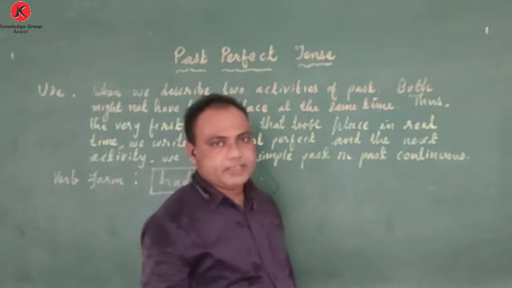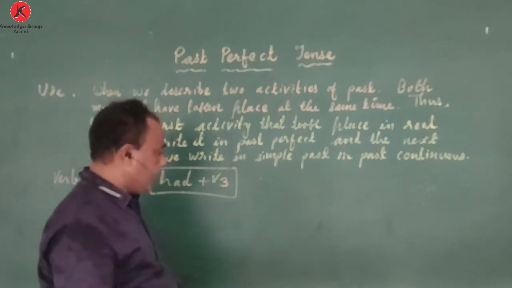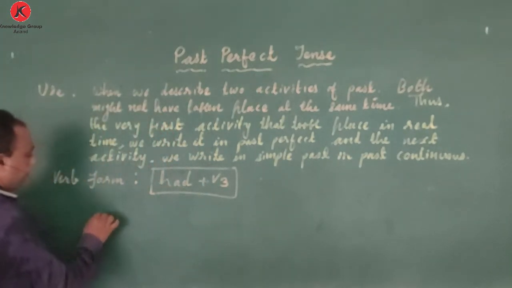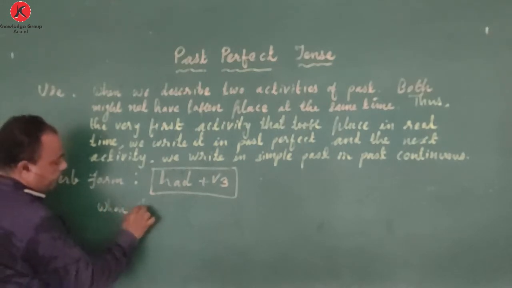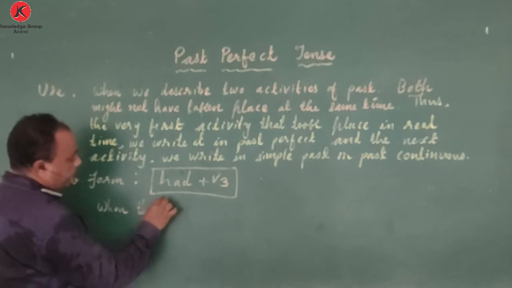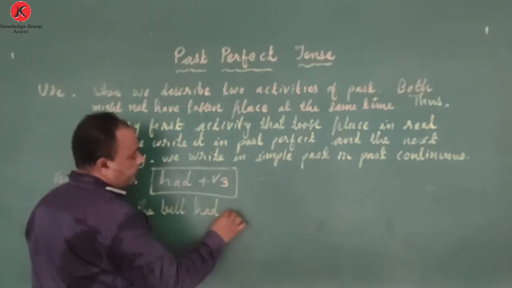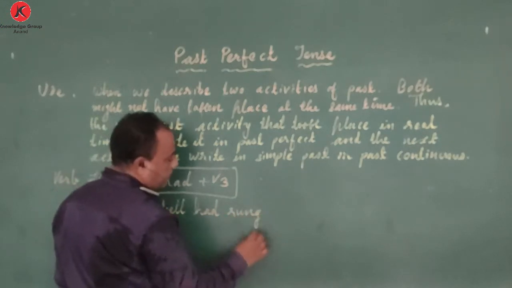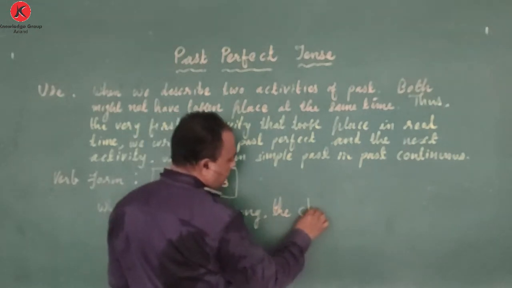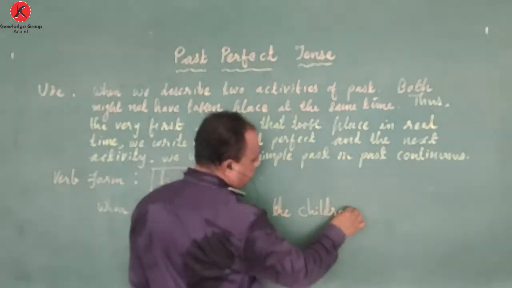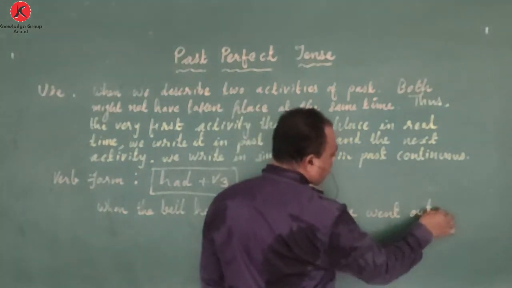Now, I already gave an example of bell ringing and children going out. So in real time, we can write this sentence like this: when the bell had rung, the children went out.